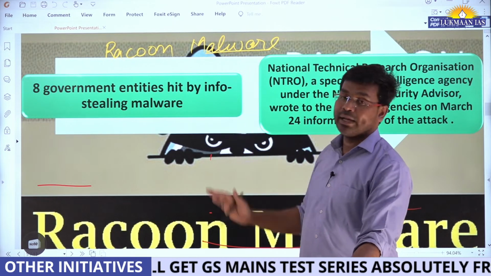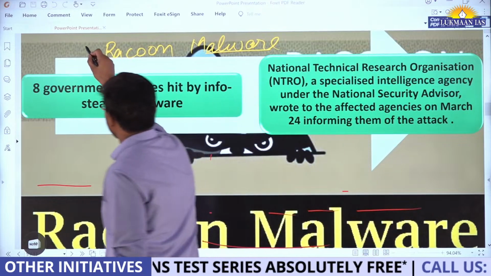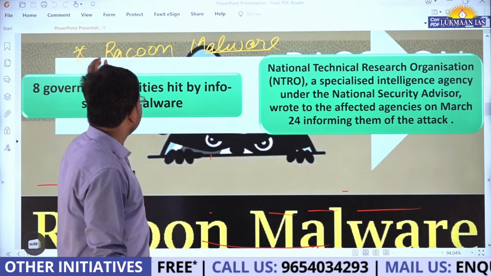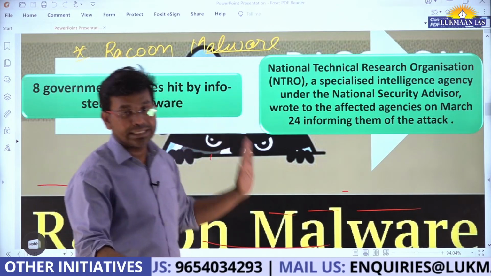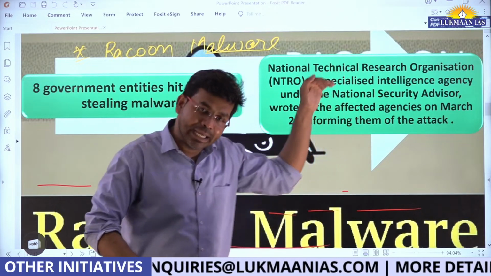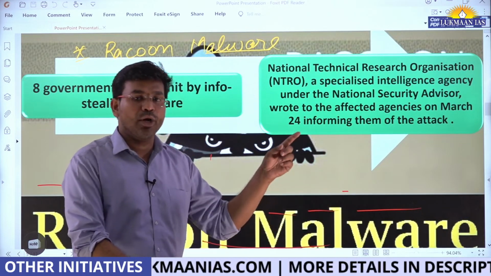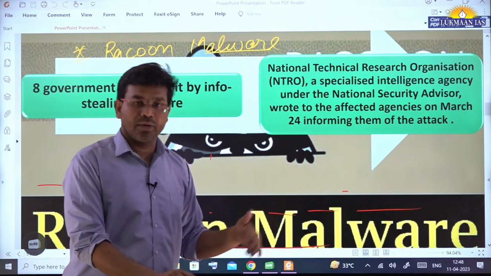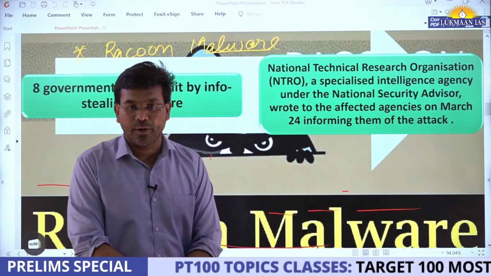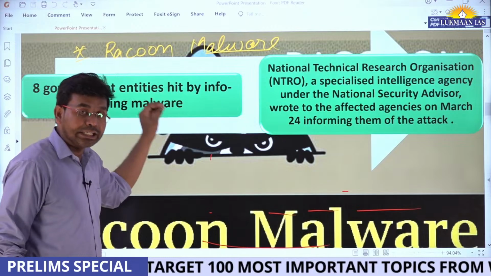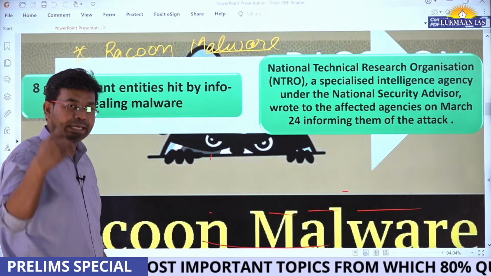Raccoon Malware is a name that is important for you for the prelims exam, because they might ask that the term Raccoon was recently in news, and then give you options. One of the options will be a malware, a computer software. They can give any number of options, but one of them will be a computer malware or malicious software. So you can tick that one.